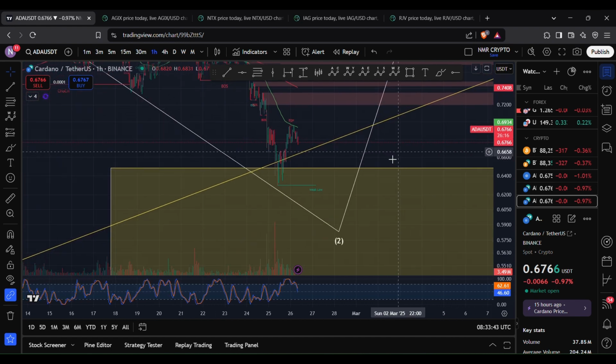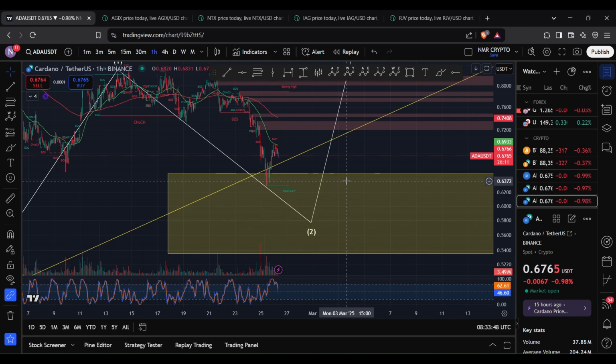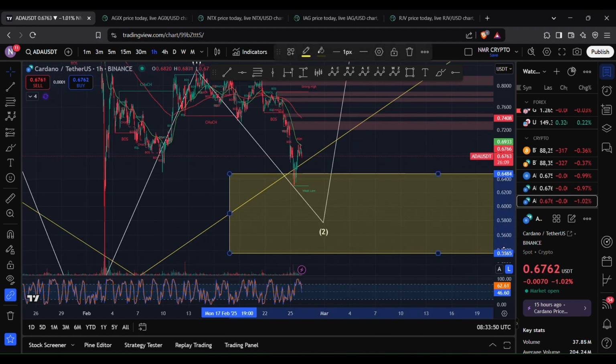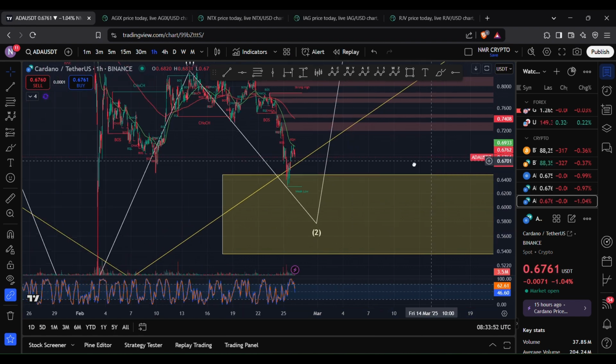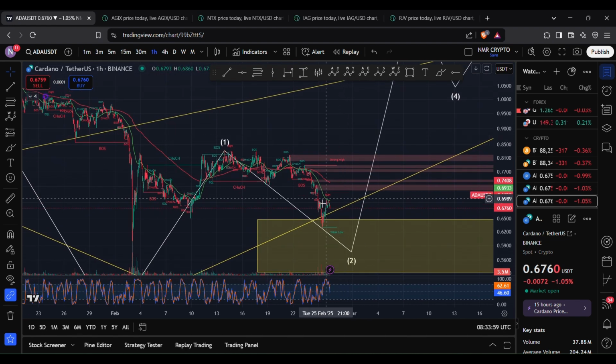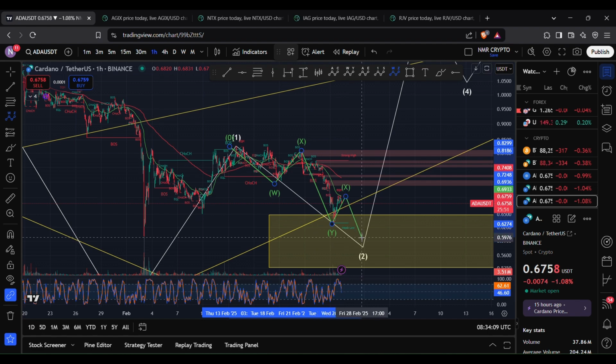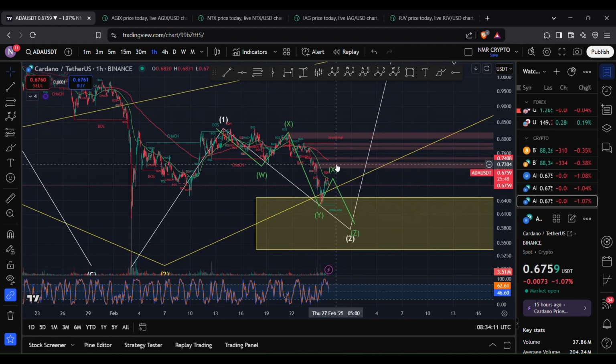Now, we are still currently tracking our wave 2, which is a corrective move to the downside, and we anticipated that our wave 2 would reach anywhere between 53 cents and 64 cents. And within our wave 2, I am currently looking at a potential WXYXZ setup, and we are currently within our wave X. And so just to give you guys an idea of what that would look like, it will look something like this, where we have a W wave, X wave, Y wave, X wave, and then a final Z wave. And so what we can do now is look at our targets for our wave X.